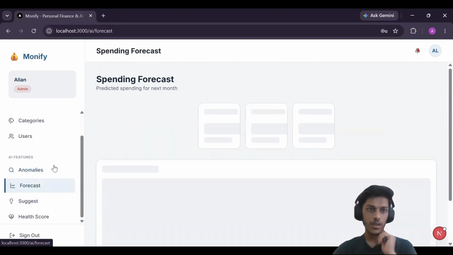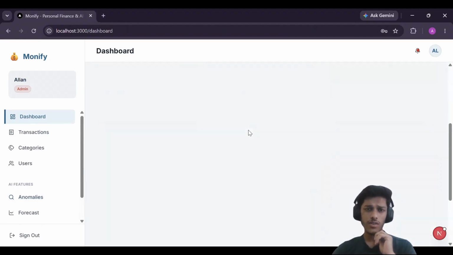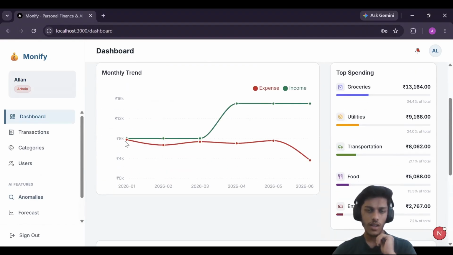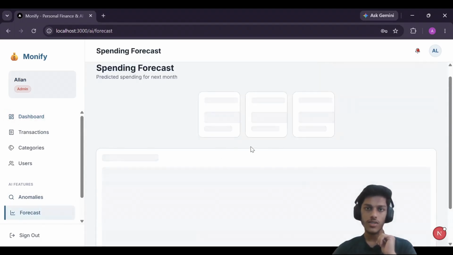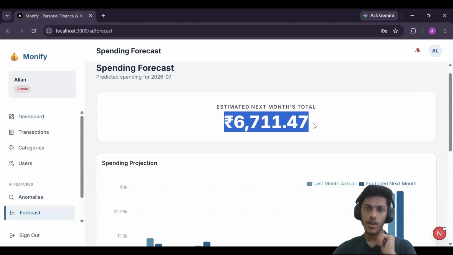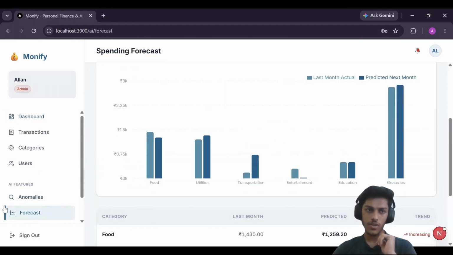And the forecast is based on this chart. You can manually see that I've spent 7,000, 6,000, 7,000, 7,000. Until now this month I've spent 3,600. So here it is telling me approximately how much I would spend in the next month.